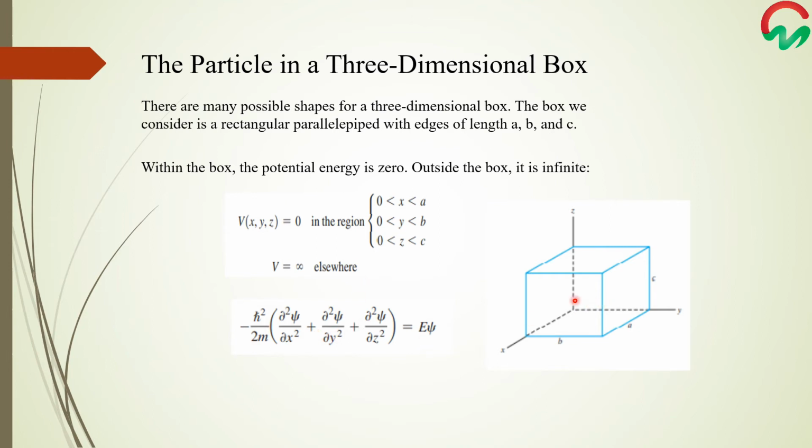Inside the box, as in the case of the 1D box, the potential energy is 0, and outside the box the potential energy is infinity.